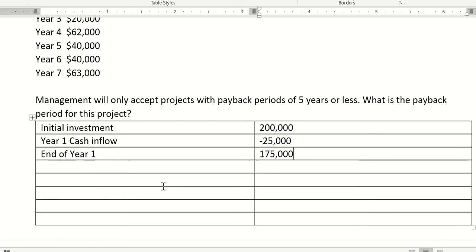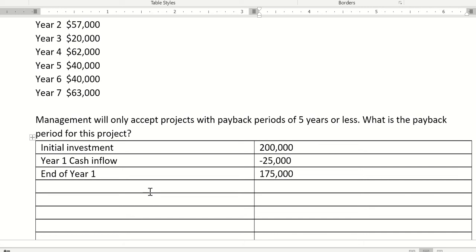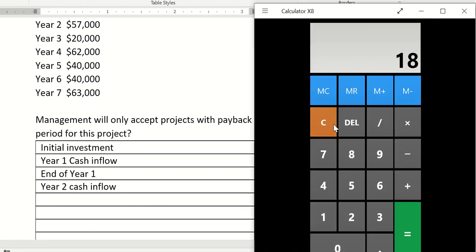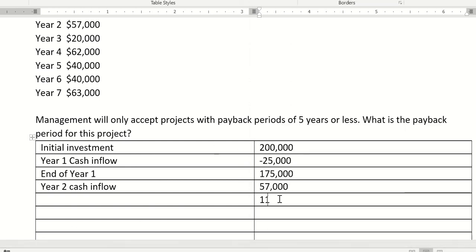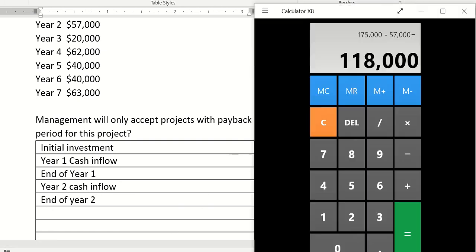I think I'm okay doing that math in my head. Year 2 cash inflow is 57,000. So I'll pull out my calculator just to be sure. 175,000 minus 57,000 is 118,000. So end of year 2, I still have to recover 118,000.